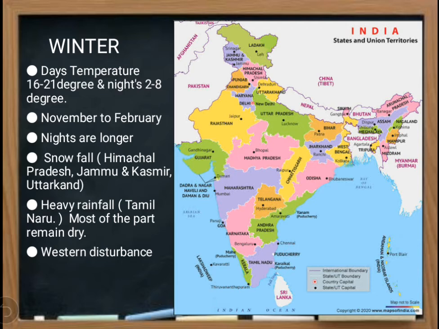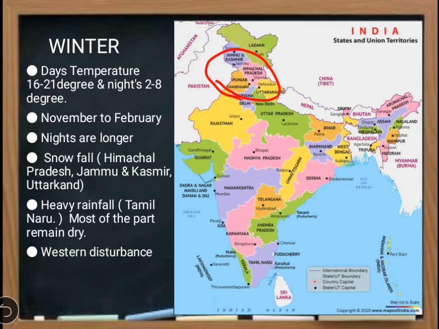In this time, nights become very long, and some parts like Himachal Pradesh, Jammu and Kashmir, Uttarakhand, heavy snowfall happens in this area.